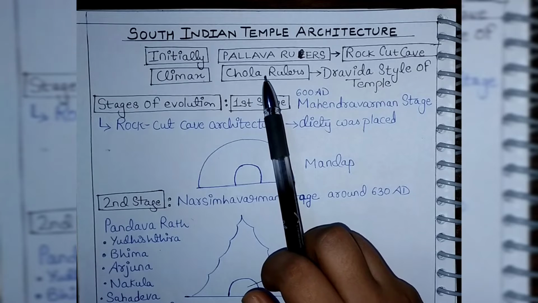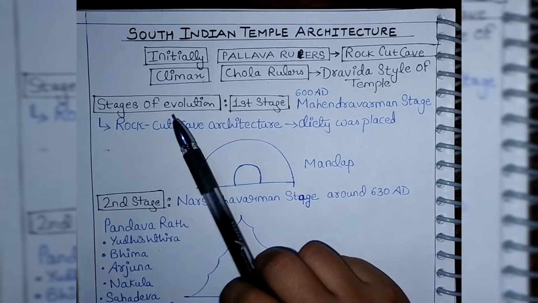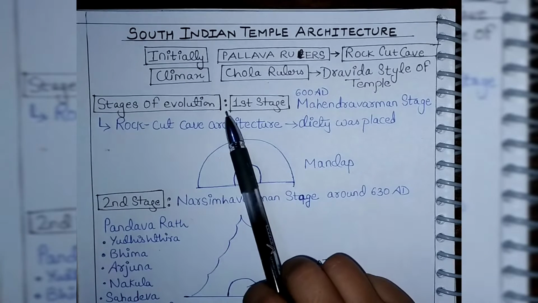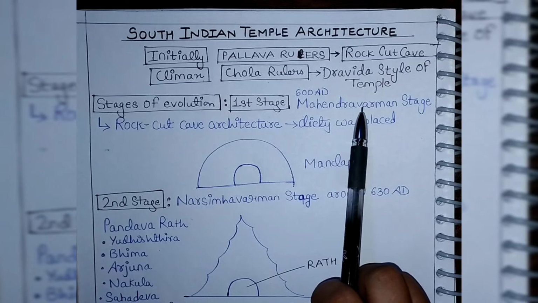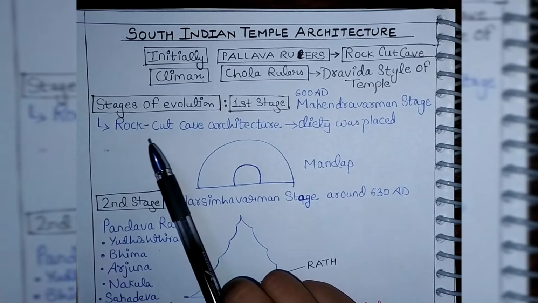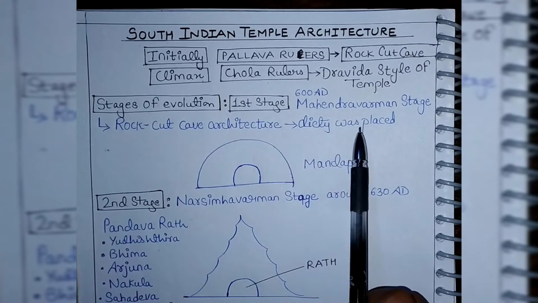The South Indian temple architecture was completed in four stages. So, one by one, we will talk about the stages. The first stage is the Mahendravarman stage, 600 AD. In this, rock cut cave architecture was made in which the deity was placed.